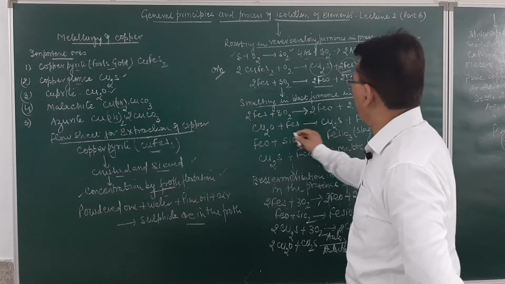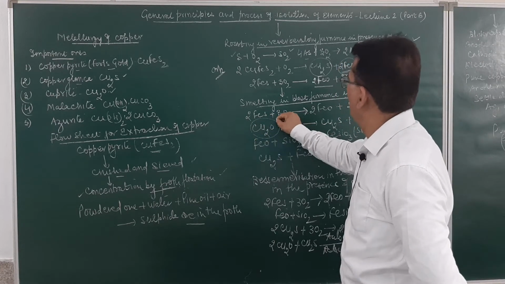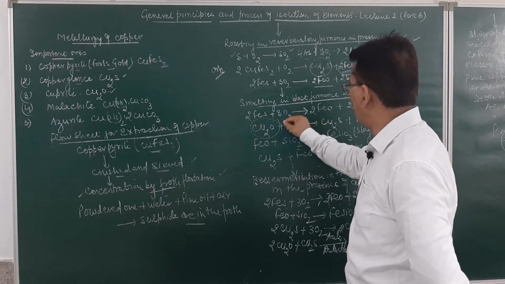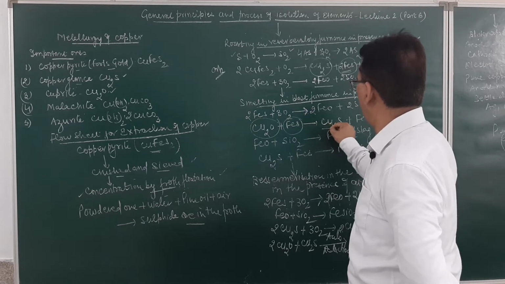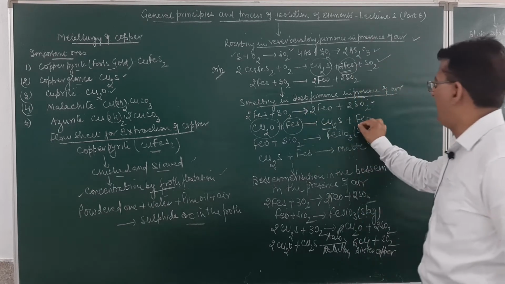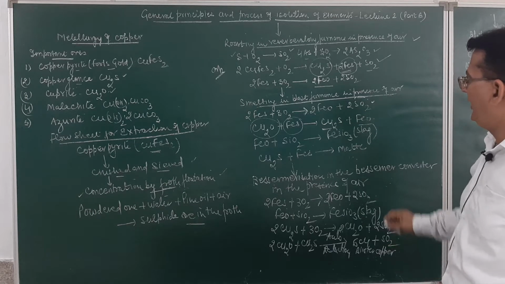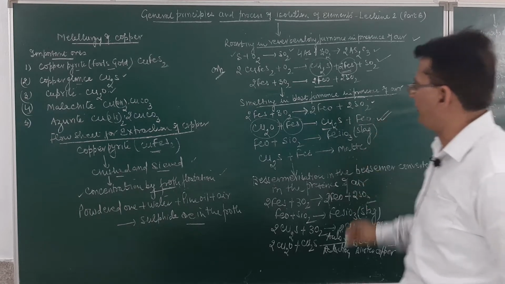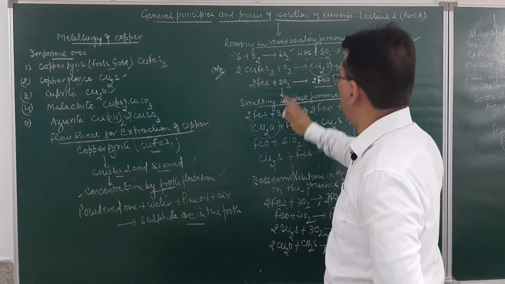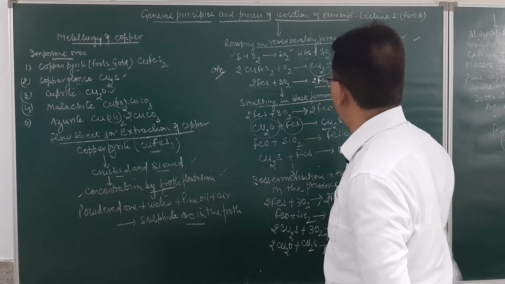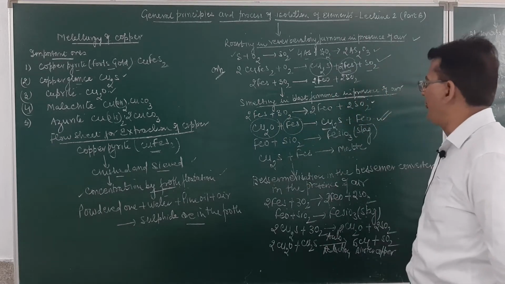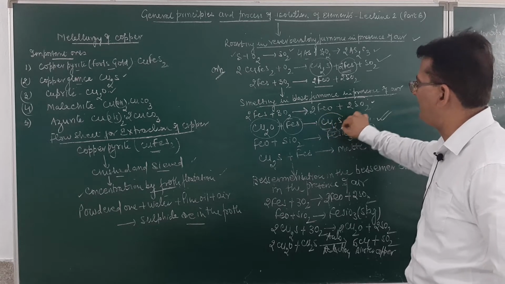Now the cuprous oxide formed will react with iron sulfide and result in the formation of cuprous sulfide, and iron oxide will be given out. This is a very, very important reaction. Cuprous oxide formed earlier may react with leftover iron sulfide and result in the formation of more cuprous sulfide.